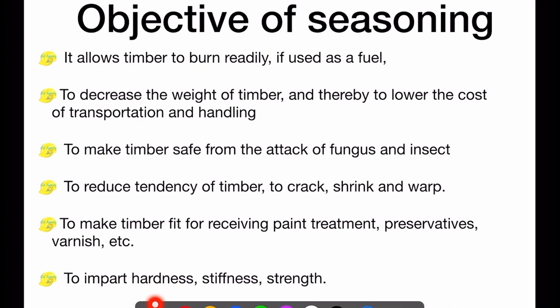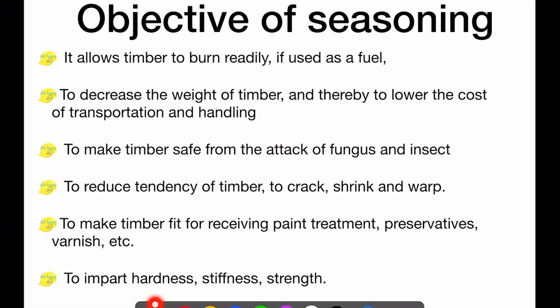The third point is that it makes timber safe from the attack of fungus and insects. We have discussed defects in timber, and there we discussed defects due to insect and fungus attack. The whole reason for fungus and insects attacking the timber is that it has a certain amount of moisture which attracts these things, right? So by reducing the moisture content, we make the timber safe from a variety of fungus and insect attacks.